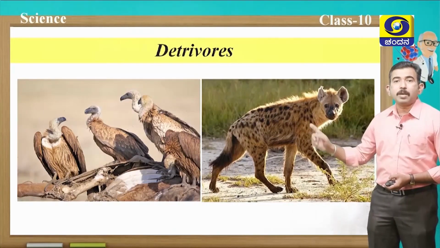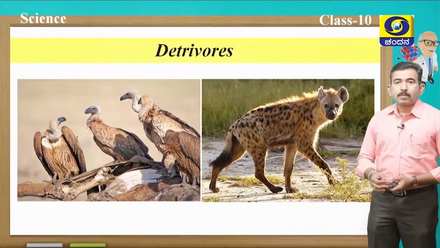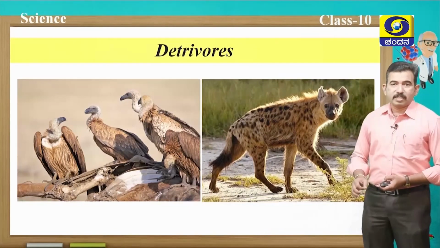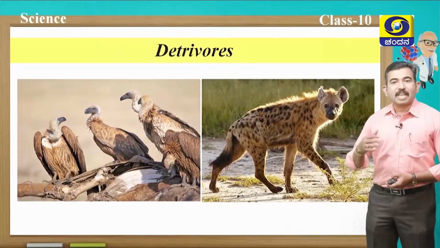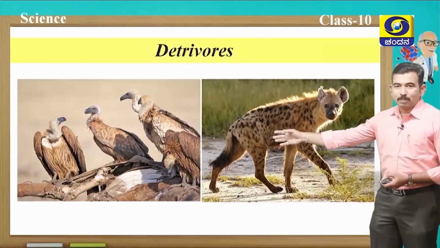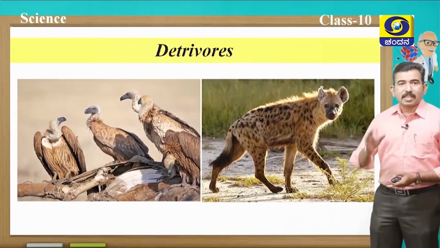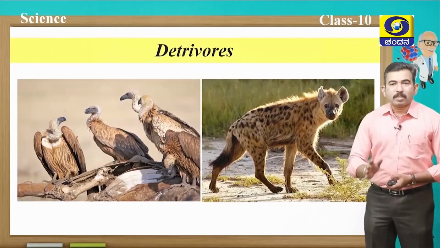One more type of organisms also we can classify here. They are detritivores. Detritivores are the organisms which feed on the dead bodies of organisms. They are also called scavengers. Example, vultures. You can see in this picture vultures, then hyena, even kites are examples of detritivorous animals.